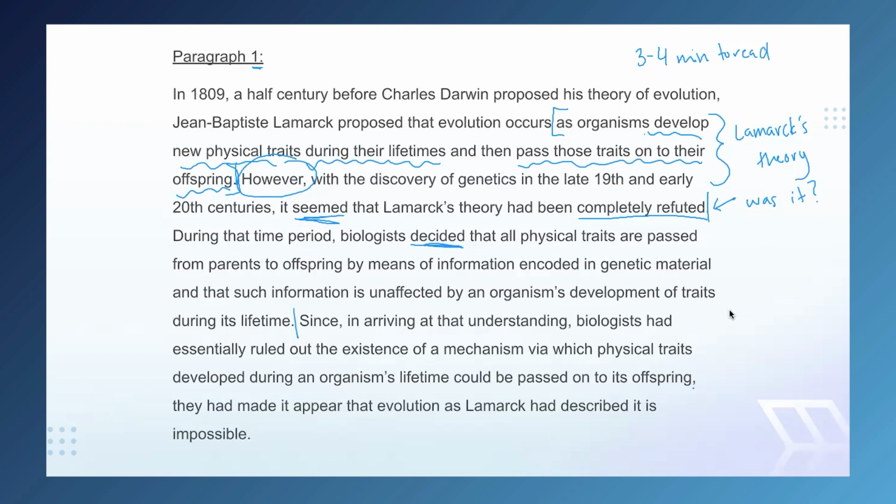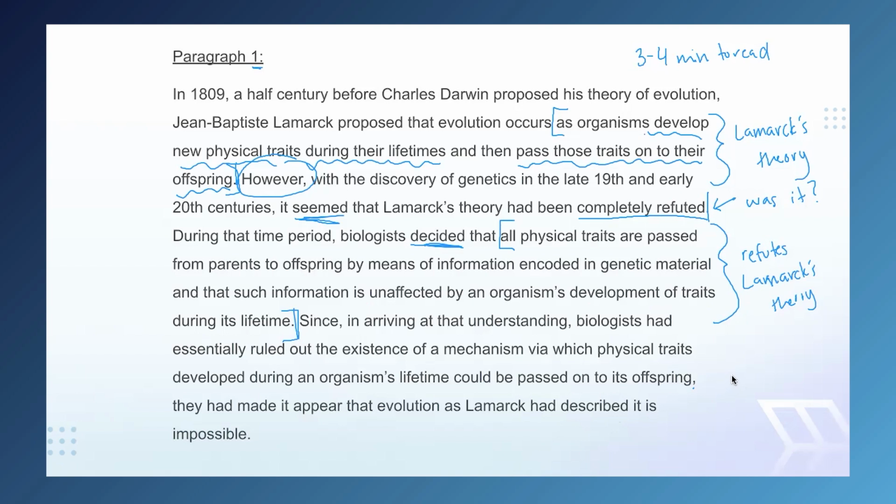Because this is a continuation of the previous sentence, we know that all of this stuff that biologists decide is stuff that refutes Lamarck's theory, or at least seems to. And that's all we really need to do here.